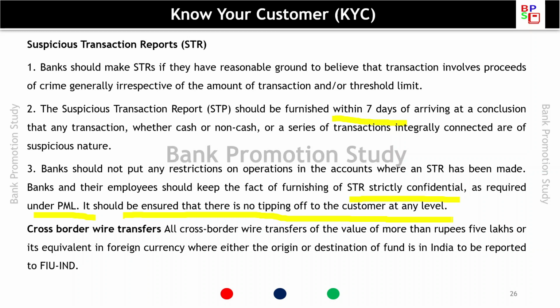Cross-border wire transfers. All cross-border wire transfers of the value of more than rupees 5 lakh or its equivalent in foreign currency, where either the origin or destination is in India, are to be reported to FIU-IND. So for cross-border wire transfers it is 5 lakh, whereas for cash transaction reports it is 10 lakh. For CTR it is the 15th of the next month, the submission date, and for STR it is 7 days of arriving at the conclusion that the transaction is suspicious.